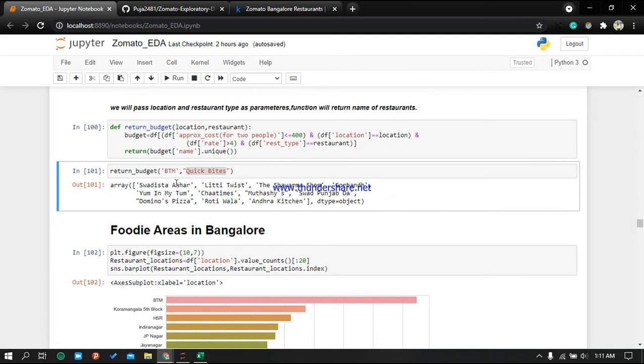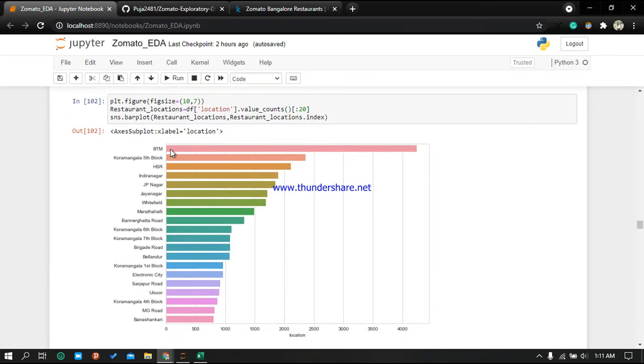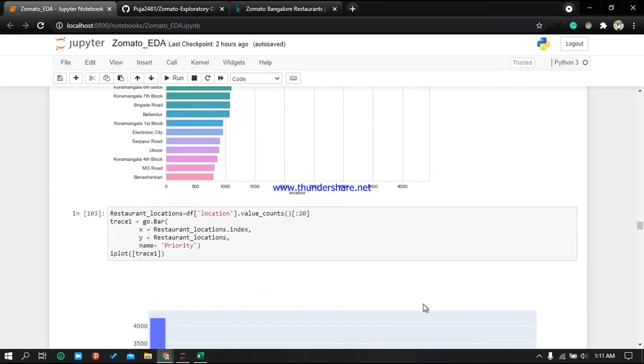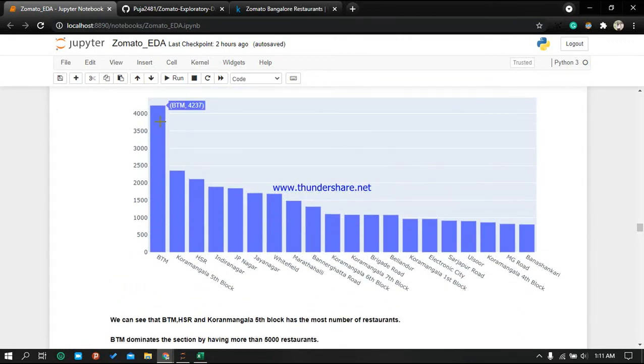So Swadista Ahar, Litti Twist. These are the names of the restaurants that are present over there. So these are the foodie areas in Bangalore. Most of the people at location BTM use Zomato a lot. And then we have done the same thing with Plotly.